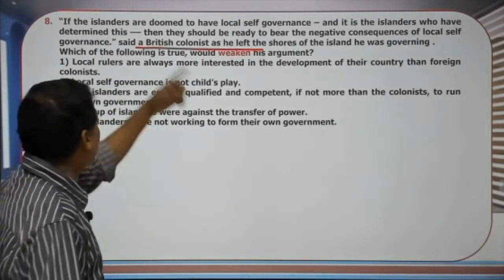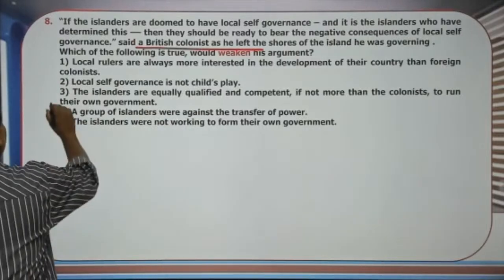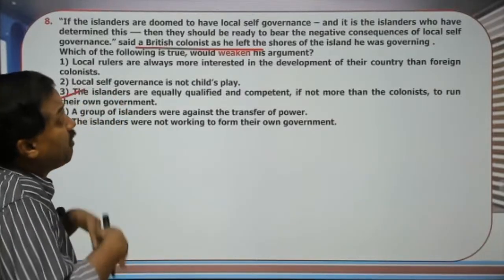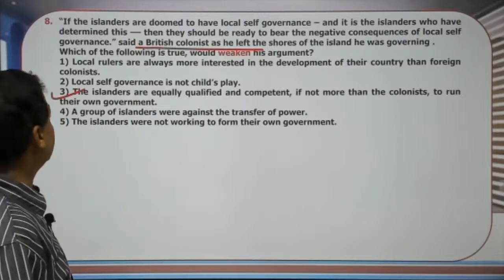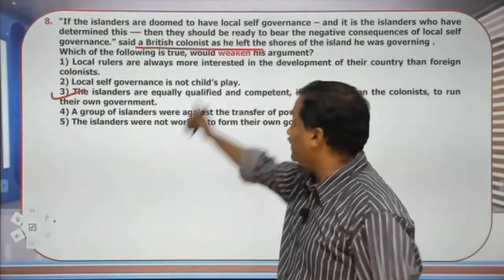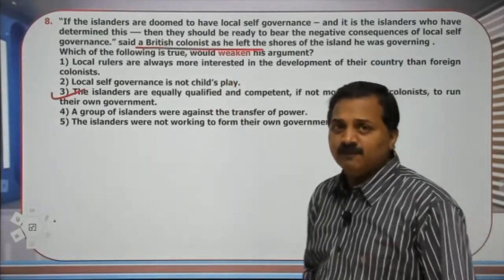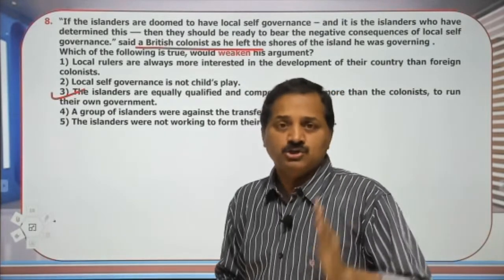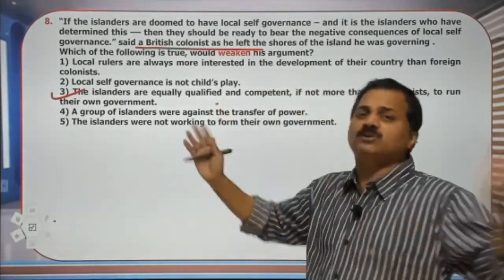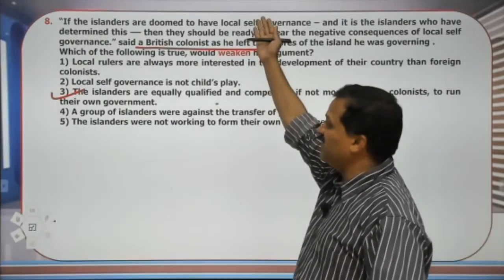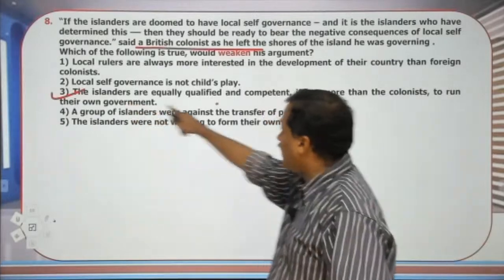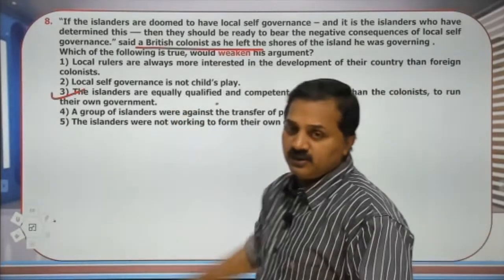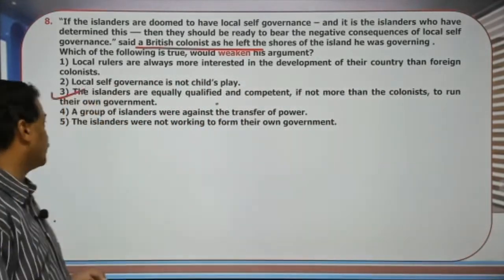But what would weaken is islanders are equally qualified. This is the answer. Islanders are equally qualified and competent, if not more than the colonists, to run their own government, will definitely weaken this statement. The British colonist keeps in mind that the islanders are not competent to govern themselves. But this statement will totally weaken his belief. So our answer is the third option.